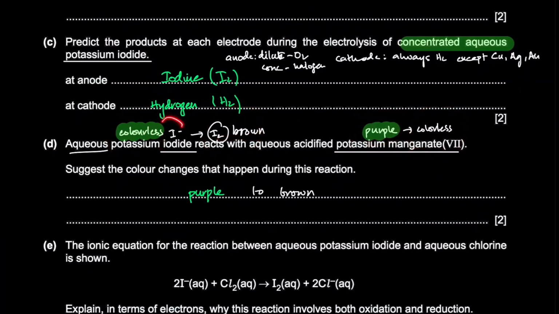I'll repeat this. You're starting with iodide and manganate, which is purple. They react with each other because iodide is a reducing agent and manganate is an oxidizing agent. So iodide reduces manganate, manganate oxidizes iodide. Iodide turns to iodine, which is brown, and manganate goes from purple to colorless. So the final solution is colorless and brown, which is obviously going to be brown in color.